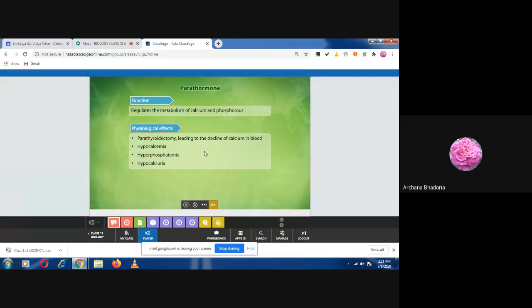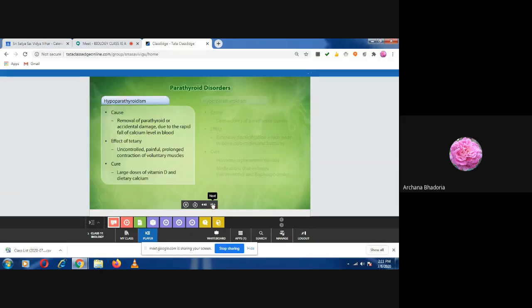Okay, so hypocalcemia, leading to the decline of calcium in the blood. Hyperphosphatemia means it is related to the phosphate ions, when they will increase, and then hypocalciuria, that is, less secretion of the calcium, less maintenance of the calcium will be there. Okay, so parathyroid is done now.